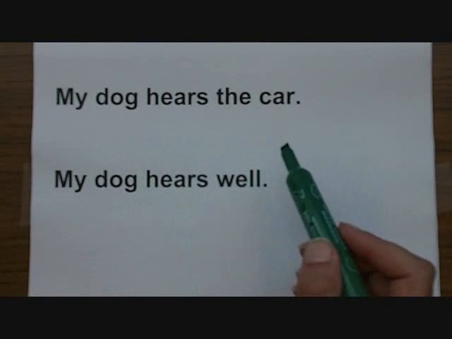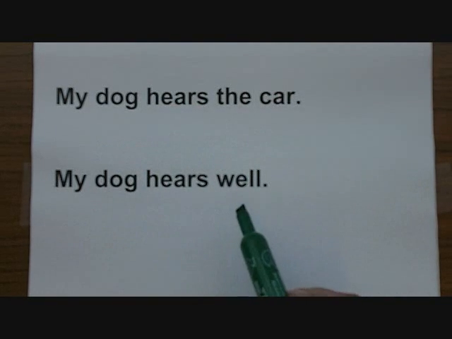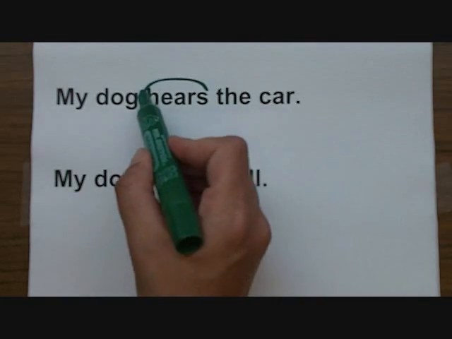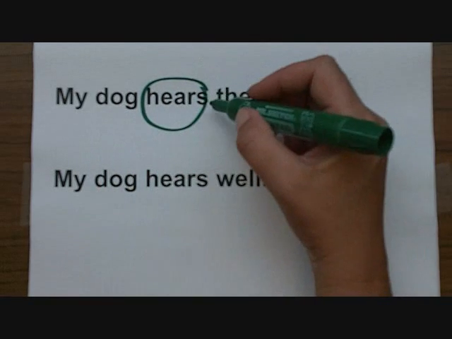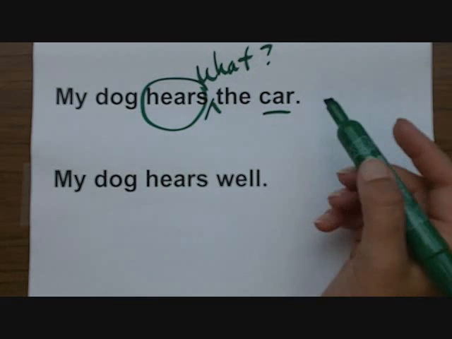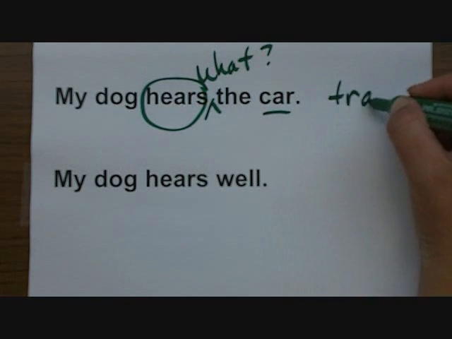My dog hears the car, and my dog hears well. In the first sentence, we have an answer to one of the two questions. First of all, let's find that verb, hears. My dog hears what? The car. Clearly, this is a transitive verb.